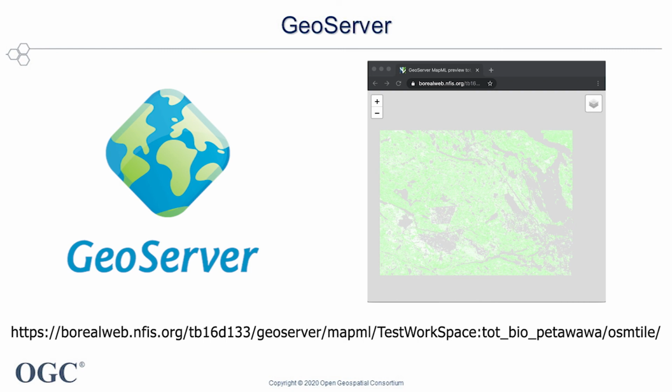The publication of the image is done by means of the Geoserver REST API. Two steps are necessary in order to expose the image: create a data store with a URI link to the image to make the image recognized by the Geoserver, and create a layer to make the image available to users. As an example, the following figure shows the rendering on the MapML internal client of the Geoserver.